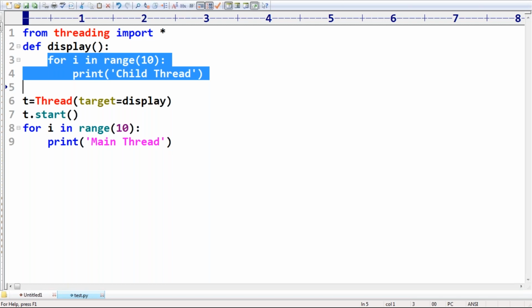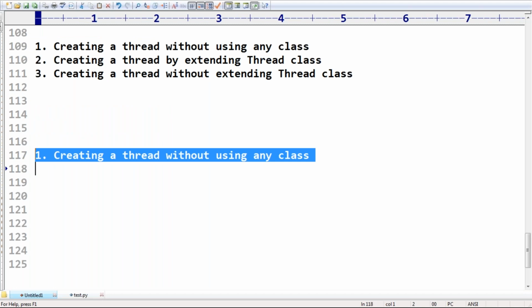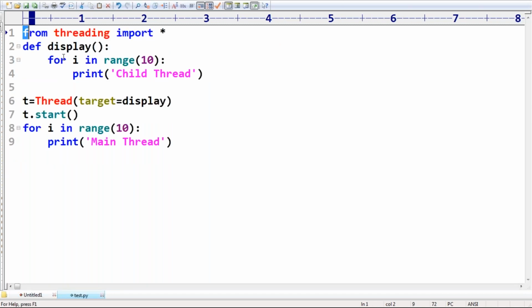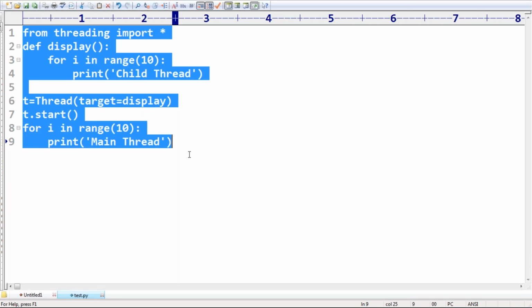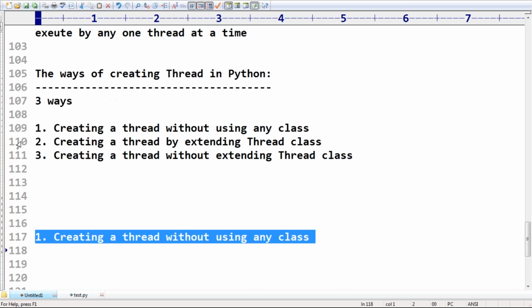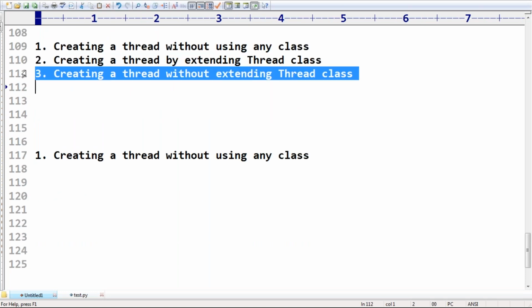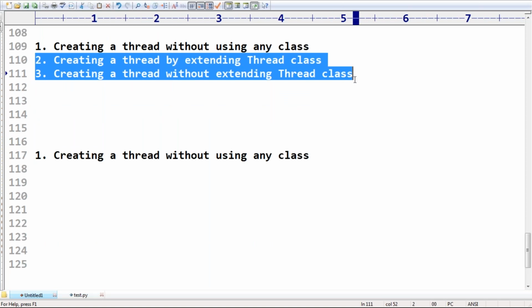That's all, friends. Here we defined a thread by creating a thread without using any class. I'm not using any class here. This is approach 1. Now we can go for the second approach: creating a thread by extending the Thread class. These are the 2 ways we will discuss. Up to this, any doubt? Clear?